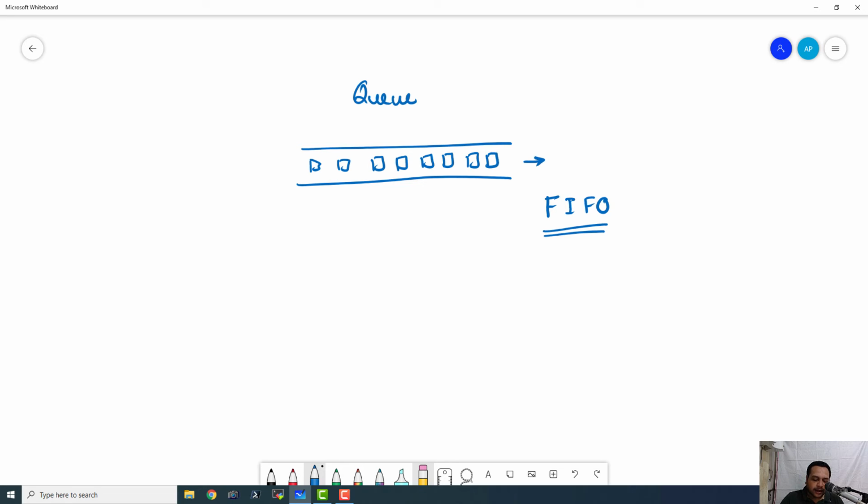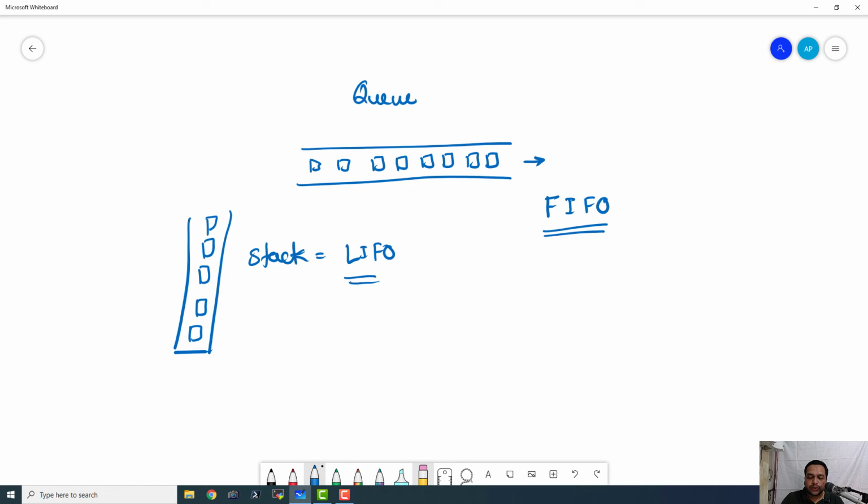Now in stack, we have last in, first out. Okay, so we put the last item in and we get that item out first. So stack equals LIFO, last in, first out. And queues are FIFO, first in, first out. Now there are various applications of queue. So let us see them.